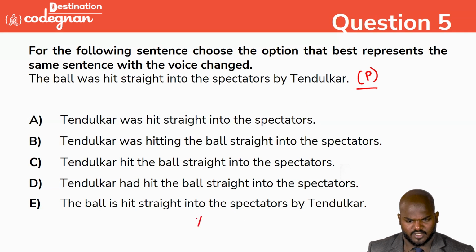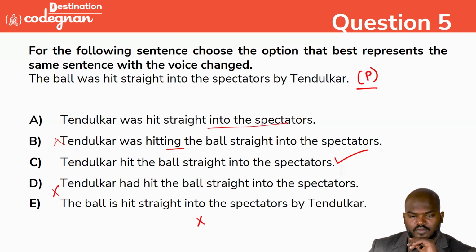The last one is not right because it is passive. Tendulkar had hit the ball, is there any way to represent this? No. Tendulkar hit the ball straight into the spectators is the correct answer. Tendulkar was hitting, no, where is ing coming from? So this is wrong.